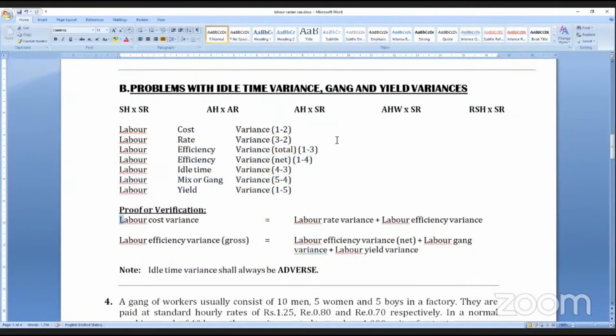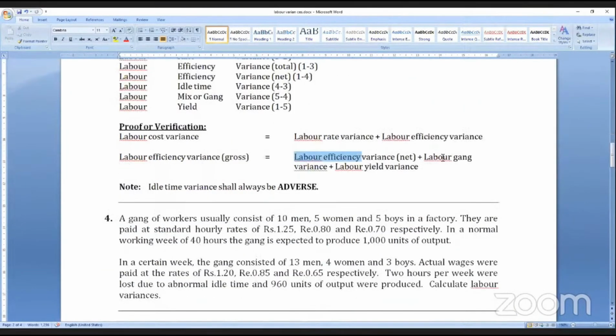So here, labor cost variance is equal to rate plus efficiency. Efficiency variance is equal to net efficiency plus gang plus idle time variance. If you add everything, you will get the efficiency variance. Idle time variance shall always be adverse.